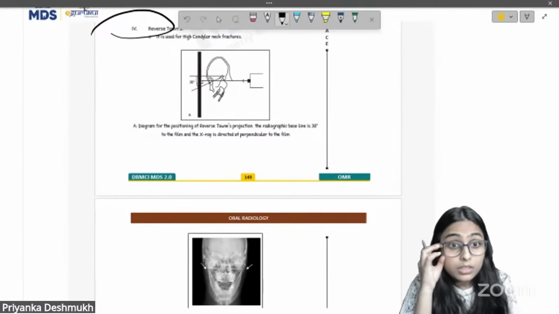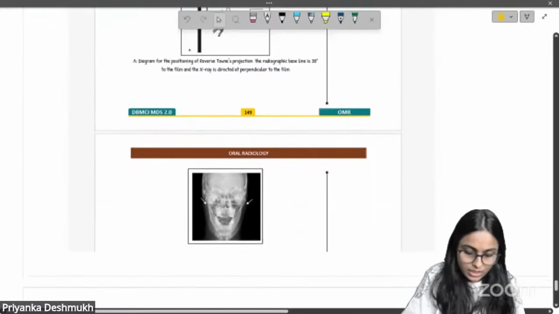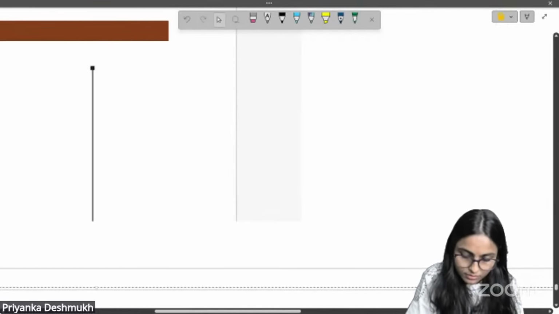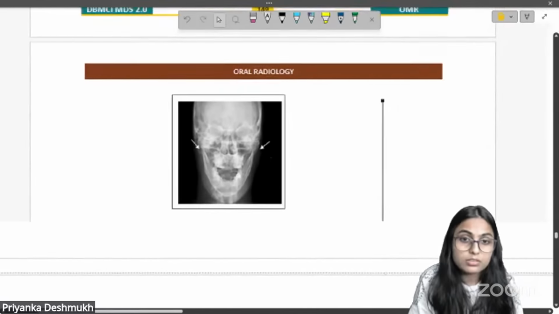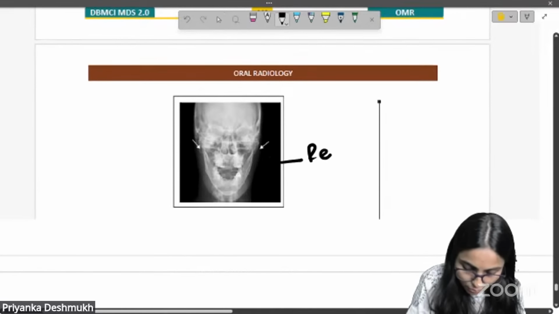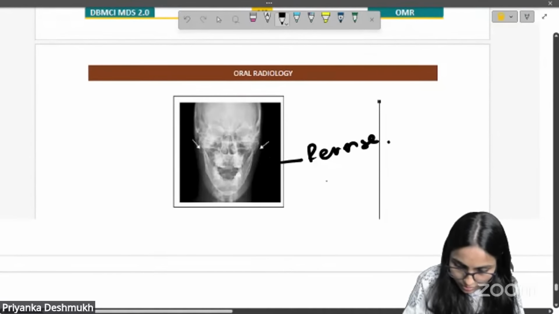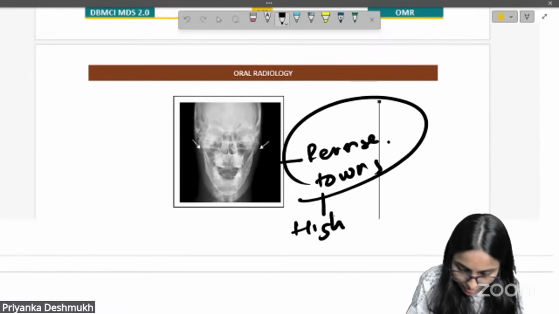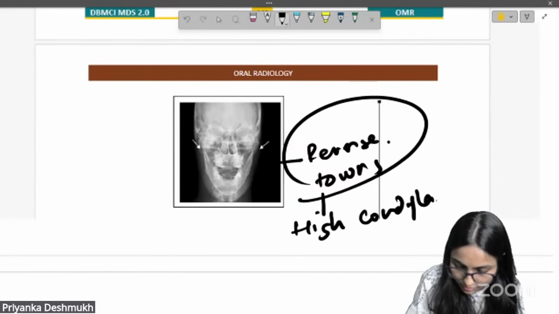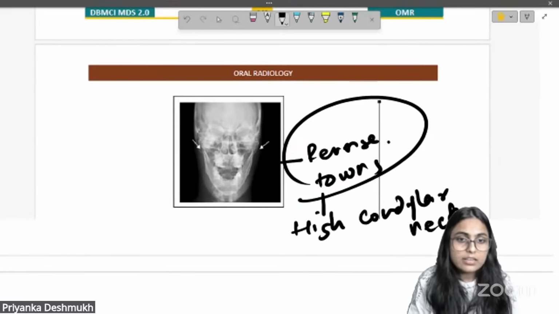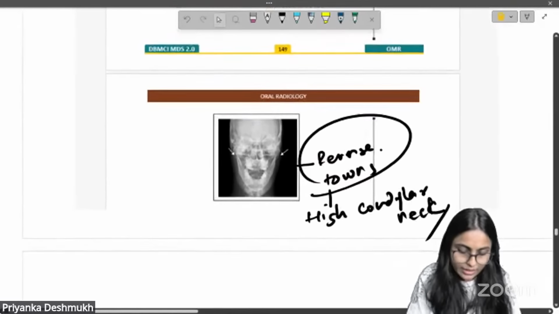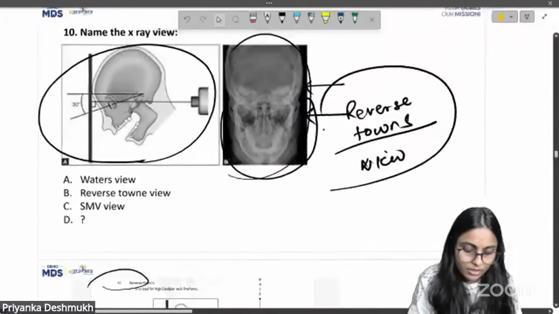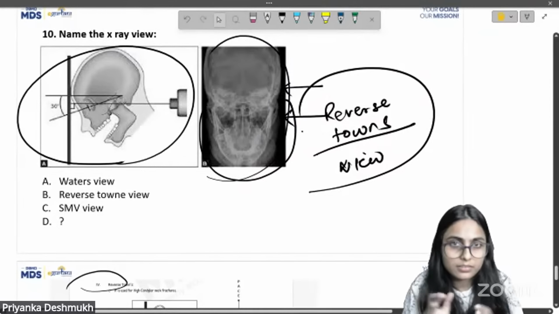Now, the radiograph that you see here is this. And what important structure can you see in this reverse Towne's? The high condylar neck. Correct. So reverse Towne's is the view or radiograph which is indicated for fracture of the high condylar neck.